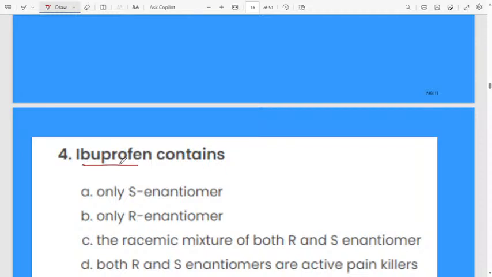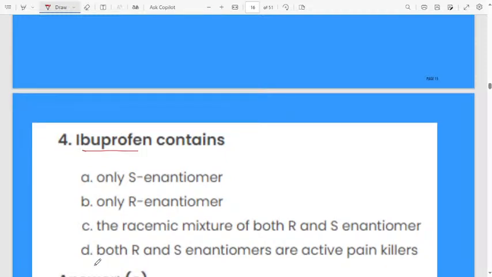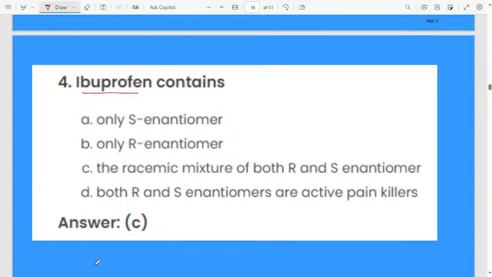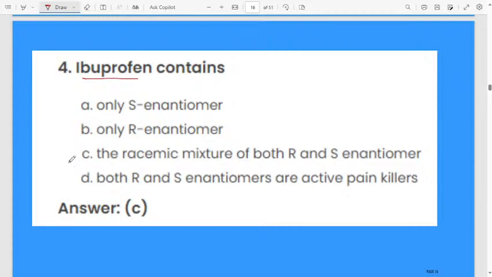Ibuprofen contains, this is a medicine or drug we can consider. It contains only S enantiomers. Option B, only R enantiomer. Option C, the racemic mixture of both R and S enantiomers. Last option, both R and S enantiomers are active painkillers. Option C. Remember this one. Ibuprofen contains a racemic mixture of both R and S enantiomers.